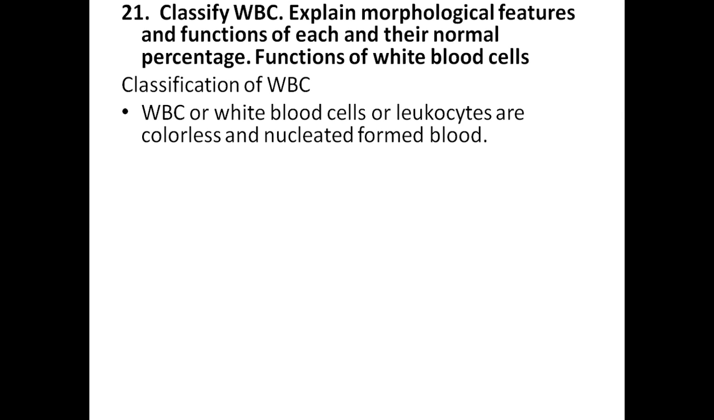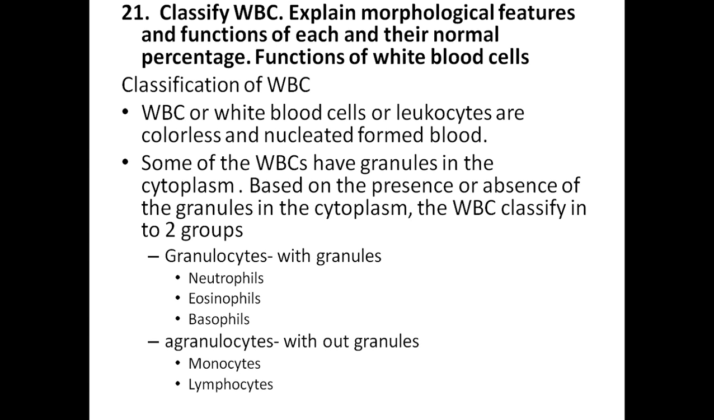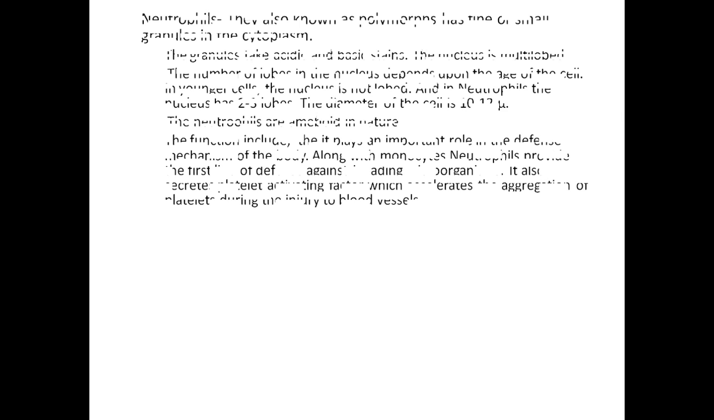Classify WBC. Explain morphological features and functions of each. Classification: it is classified into two groups depending on presence or absence of granules in cytoplasm, that is granulocytes and agranulocytes. Granulocytes are neutrophils, eosinophils, and basophils. Agranulocytes are without granules; they are monocytes and lymphocytes.